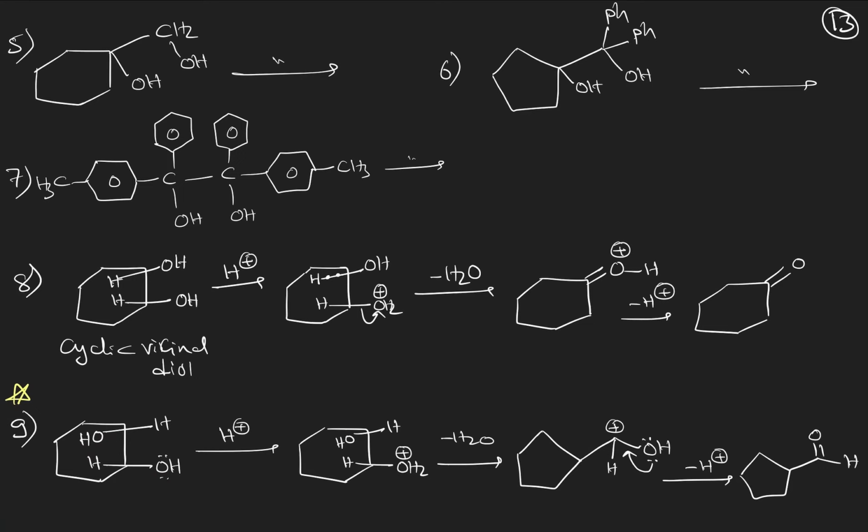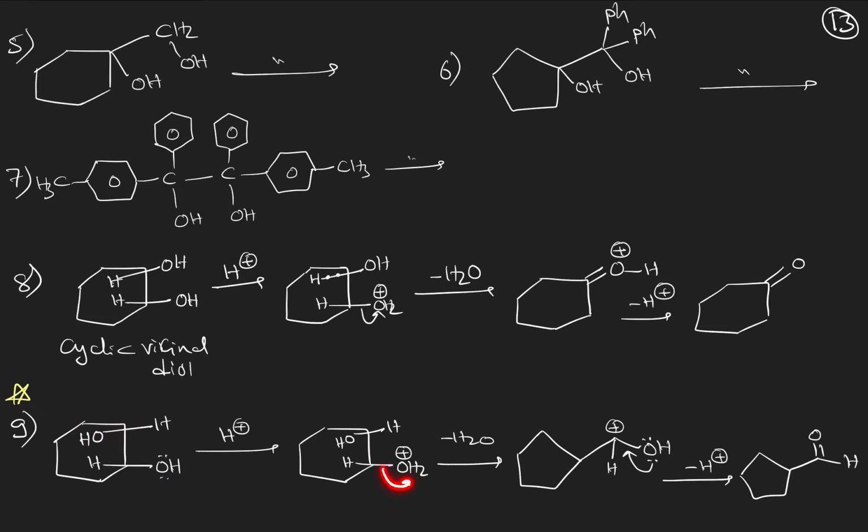No. So you will be removing that group which is almost opposite to it, that is this CH2 group. So this bond will be broken and this CH2 will be migrated onto here, and this carbon will be made to come out like this.